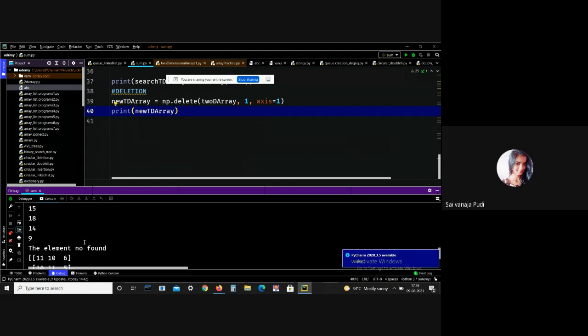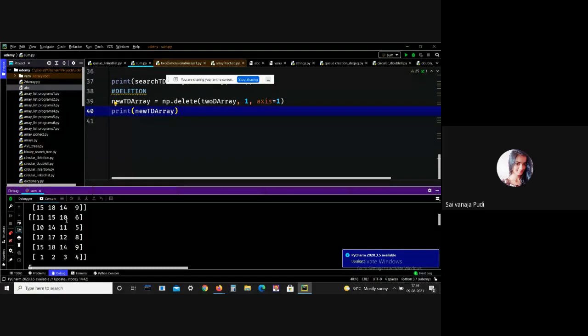See, row one is deleted. How can we know? See here, it was 10, 14, 11, 15. That particular row is deleted. This is all about two-dimensional arrays.